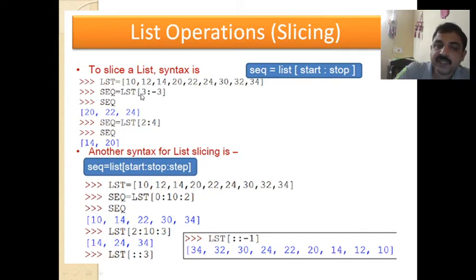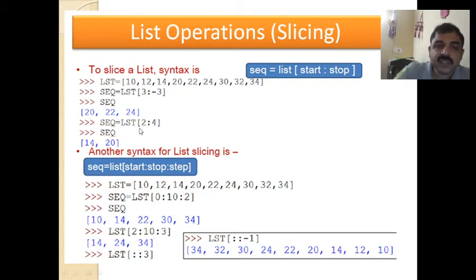So starting from 3 up to minus 3. What elements will be taken? 0, 1, 2, 3, so 20 onwards. Minus 1, minus 2, minus 3. That is 30, but that is not included. So you get elements 20, 22, 24.